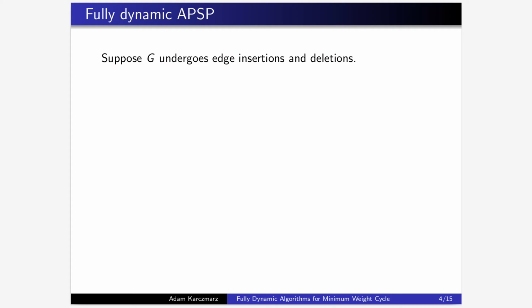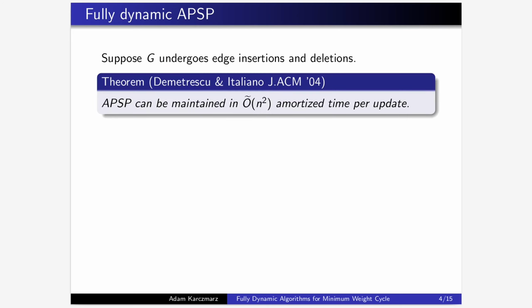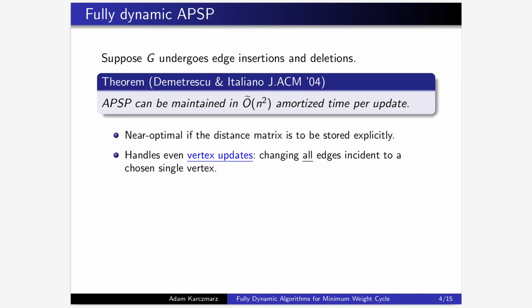Now consider the fully dynamic setting where the graph is subject to edge insertions and deletions. Demetrescu and Italiano showed that one can maintain APSP in near quadratic amortized time per update. This is near optimal if we want the distance matrix to be maintained explicitly, since even a single edge update can change all the n-squared pairwise distances of a sparse graph.